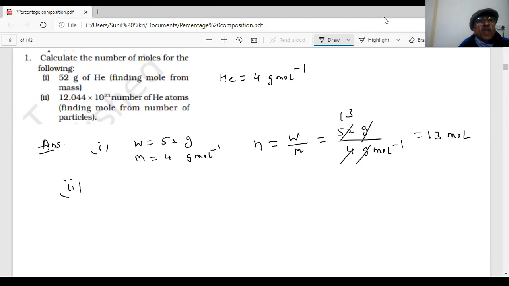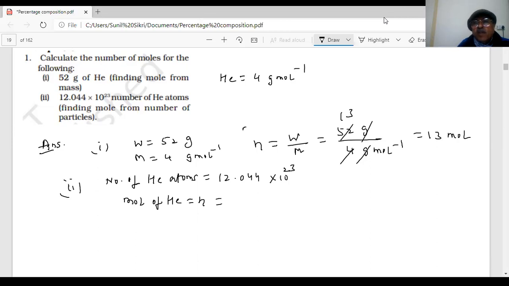What is the second part? 12.044 times 10 to the power 23 helium atoms. Now you are given the number of helium atoms. So how many moles will be there? 12.044 times 10 to the power 23 divided by the Avogadro's number.